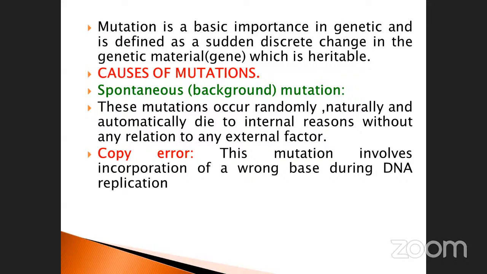What is my mutation? Cancer. Cancer occurs because of oncogenes. Very good, oncogenes. So what happened inside, Varsha? Why is it called an oncogene?